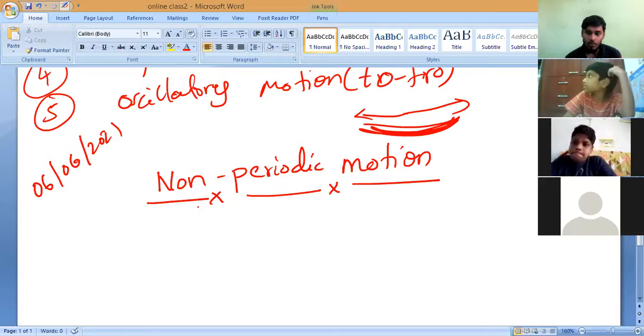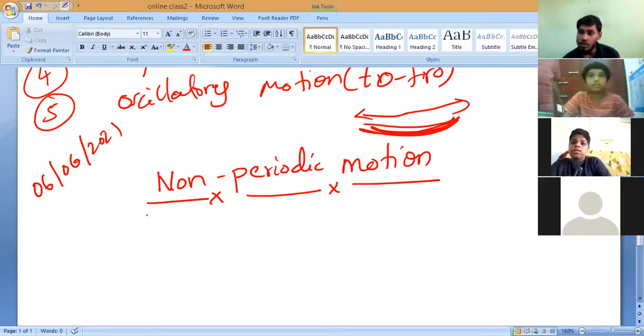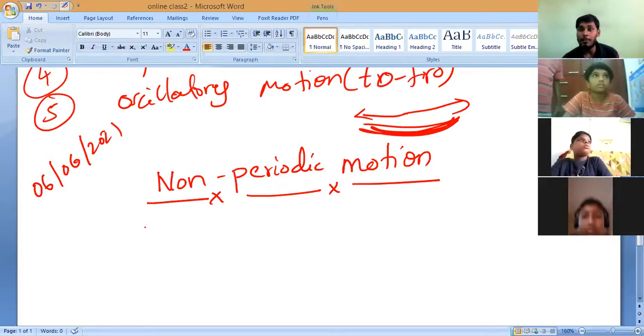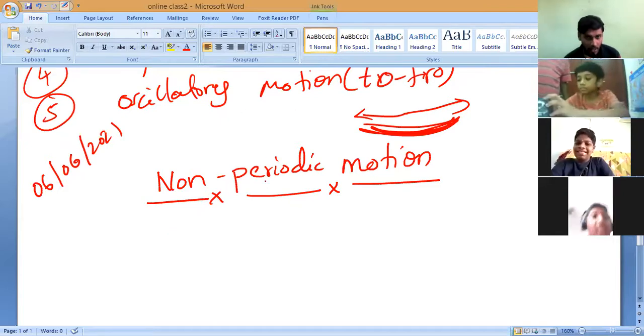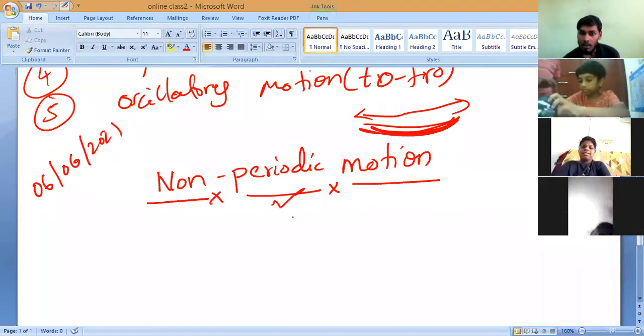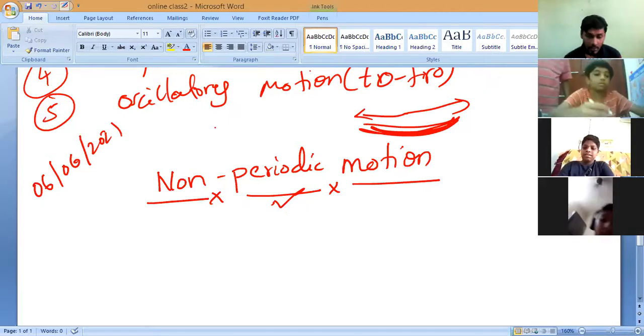Coming to non-periodic motion, remember, it is the motion which does not repeat itself.